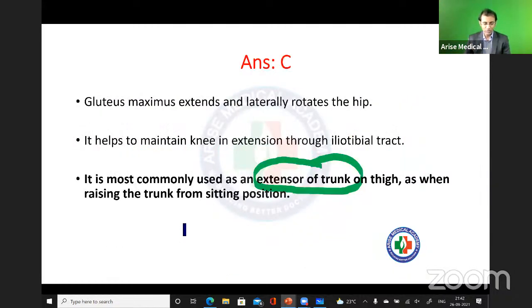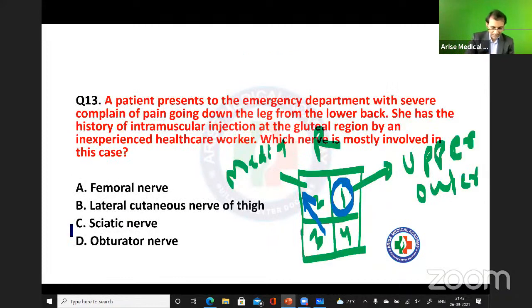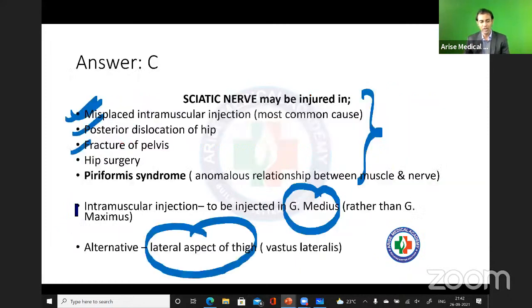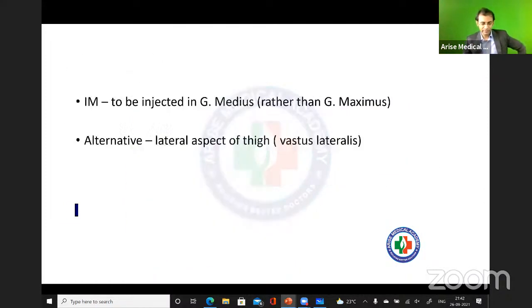So in this question, the answer is C only. Sciatic nerve injury. Very good. Okay, next question.